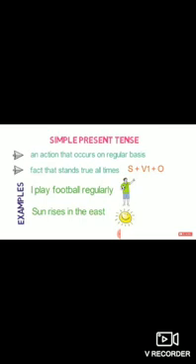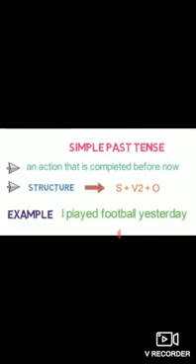I play football regularly. The verb is play here, which is in simple present tense. The sun rises in the east. Rises is in simple present tense. The same sentence, if we change from I play football to past tense, it will be I played football yesterday. We talk about an action that happened in the past, in past tense.